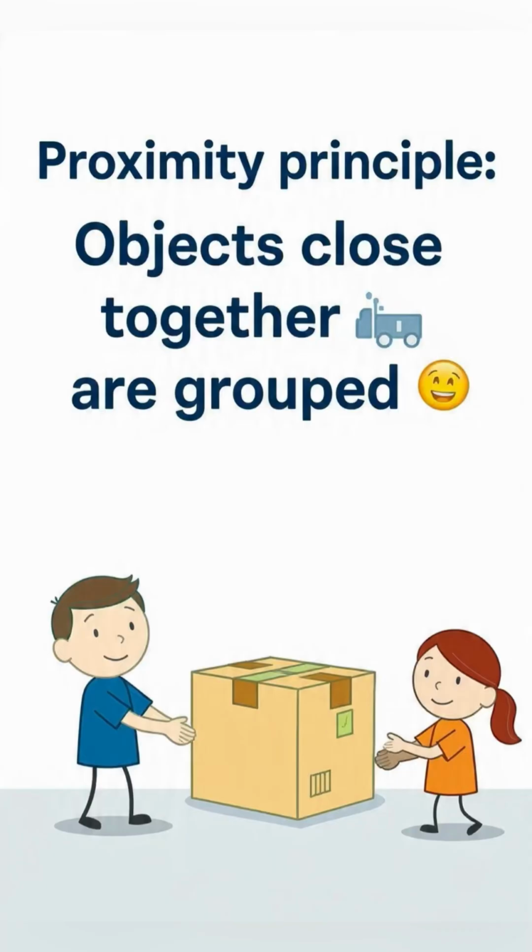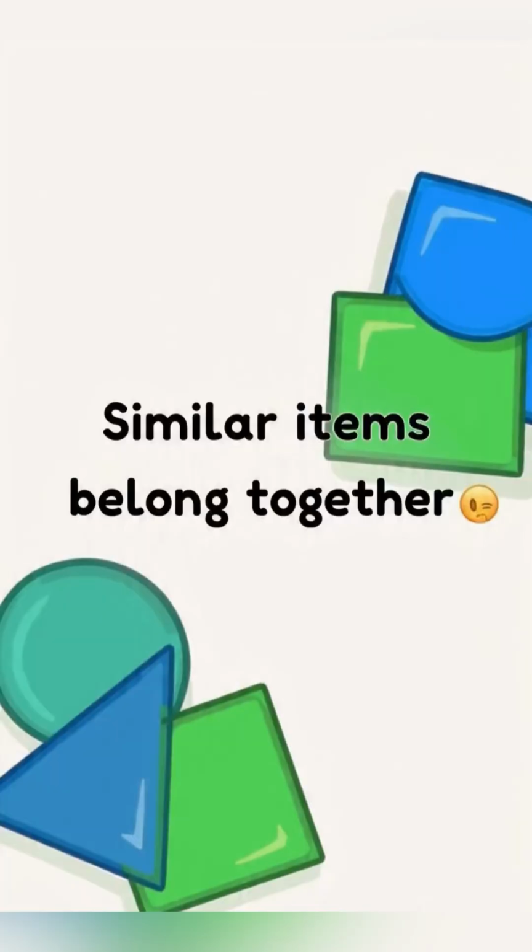Objects close together. Proximity principle. Objects near each other are grouped by the brain. Example, stars in constellations appear connected. Objects with similar colors. Similarity principle. Objects that look alike are grouped. Example, red apples in a basket are perceived as one group.